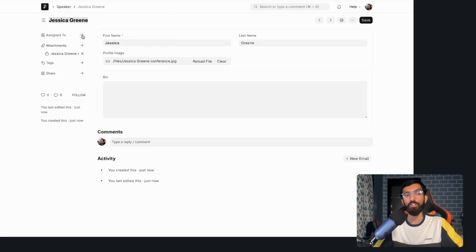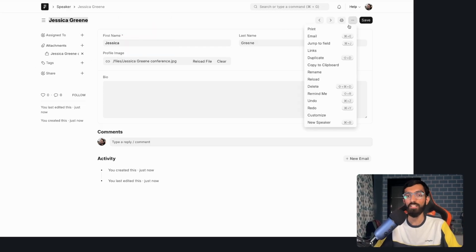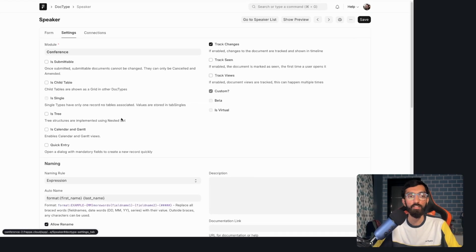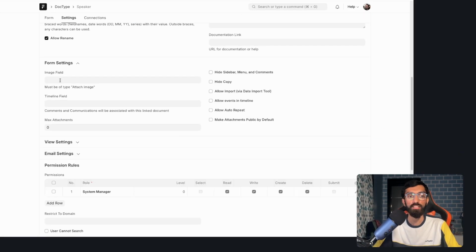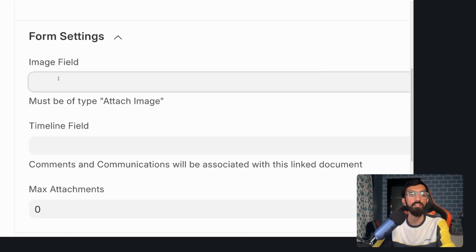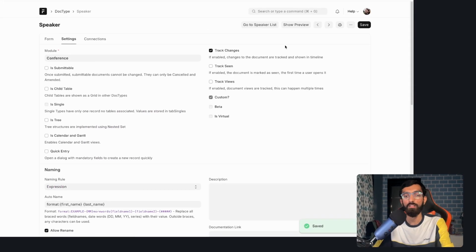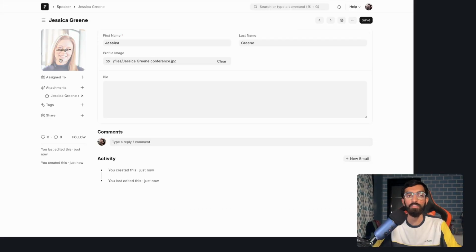So it would be good if we can show the image right here. So let's do that. I'll go to customize, which will take me back to this form. I can go to settings, form settings, and I can tell it the image field. And we called it the profile image. Hit save. By the way, command S. Then go back. And you will see nicely we have Jessica's image right here in the form.